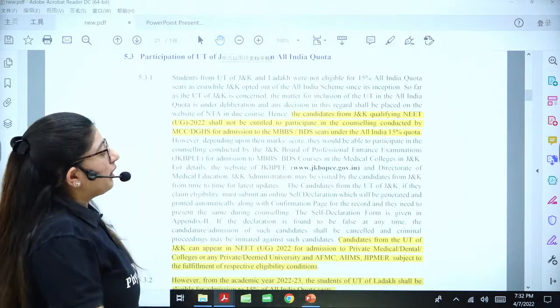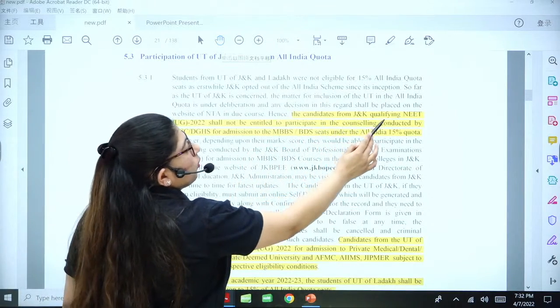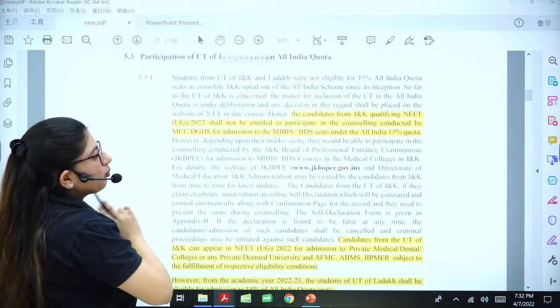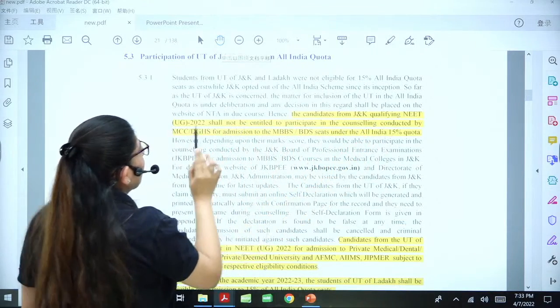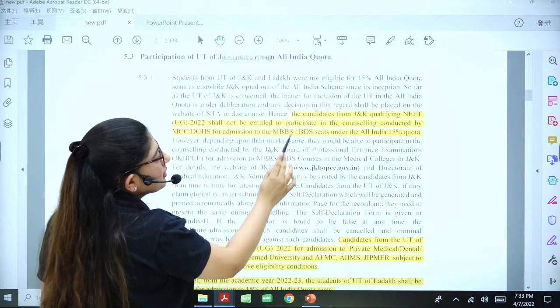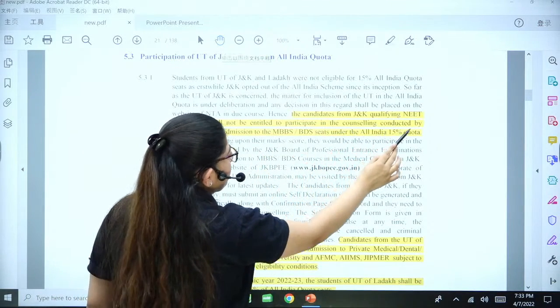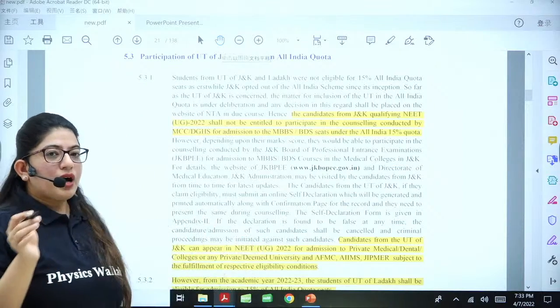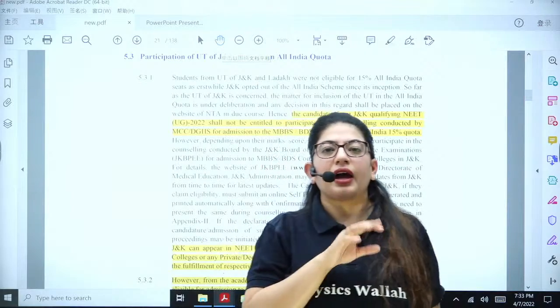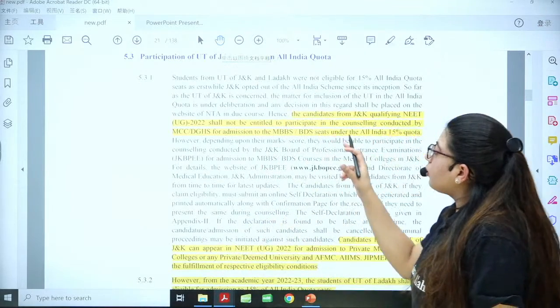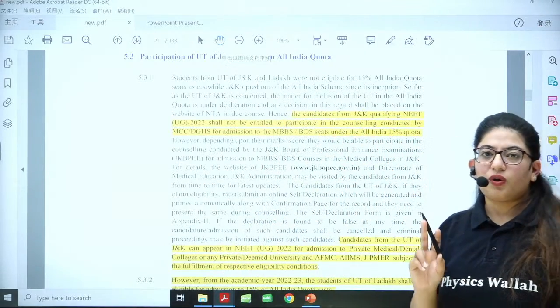It's written that the candidates from J&K qualifying NEET UG 2022 shall not be entitled to participate in the counselling conducted by MCC for admission to MBBS seats under the All India 15% quota. So those who have schooling from J&K, who have residence of J&K and schooling as well, are not considered under the 15% All India quota.